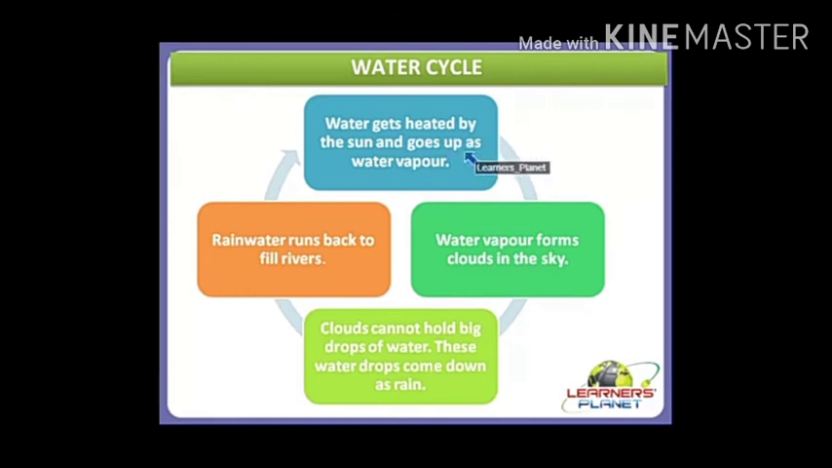Yes, my dears, what does the water cycle include? Water gets heated by the sun and goes up as water vapor. This is the first step of the water cycle. Next, water vapor forms clouds in the sky, which is known as condensation. Clouds cannot hold big drops of water. These water drops come down as rain.